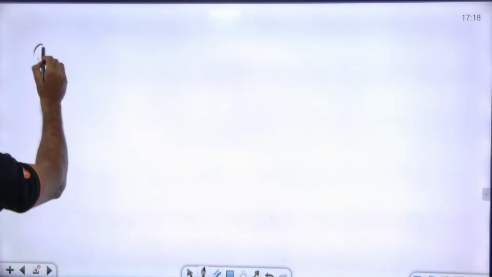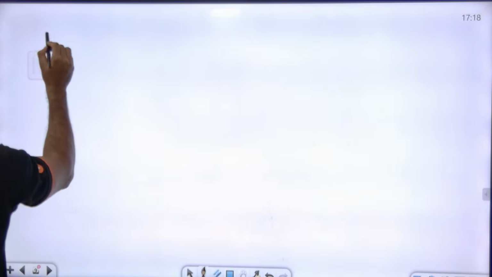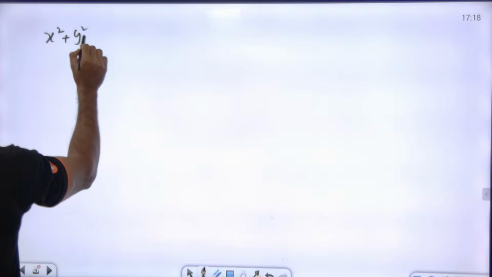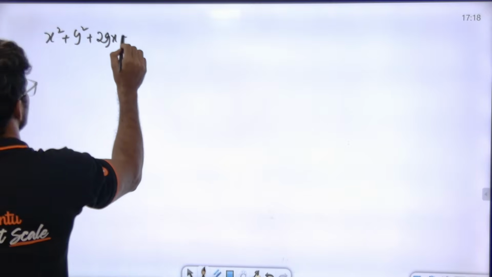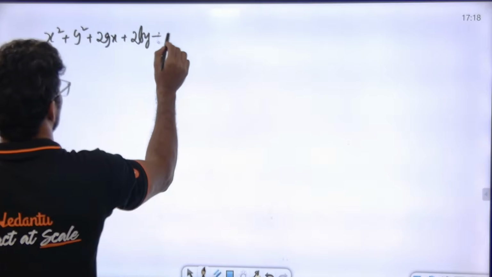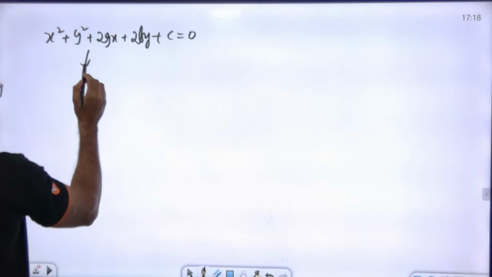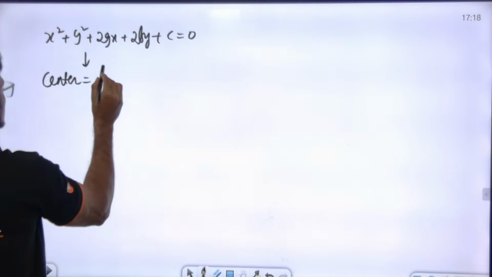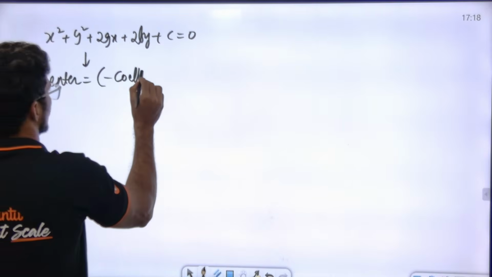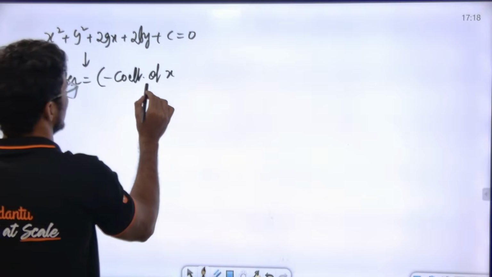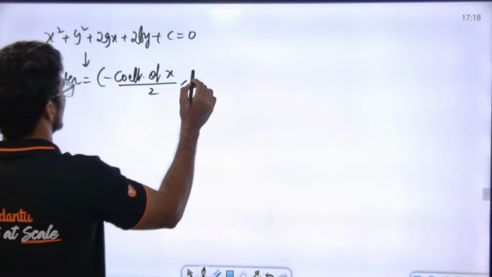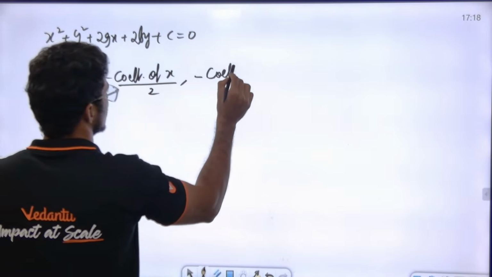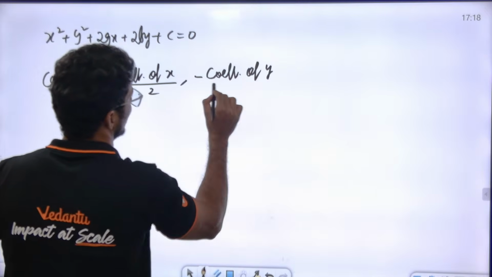For the equation x square plus y square plus 2gx plus 2fy plus c is equal to 0, the center is minus coefficient of x by 2, and minus coefficient of y divided by 2.